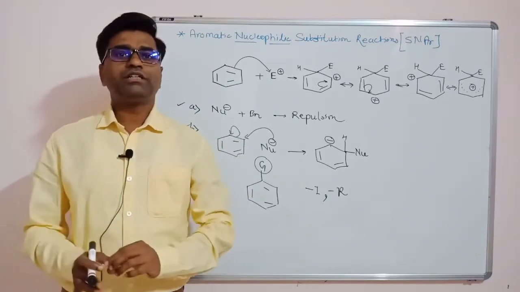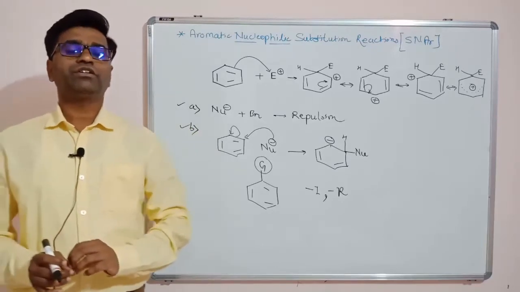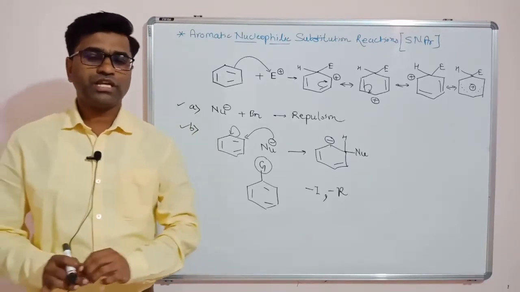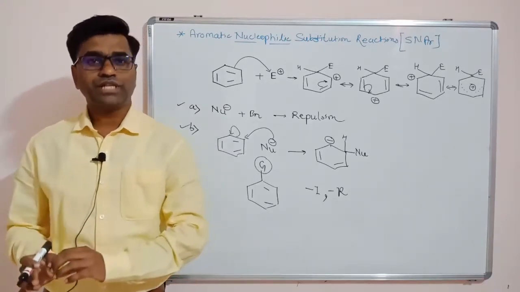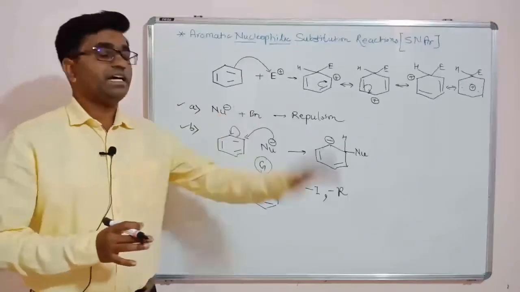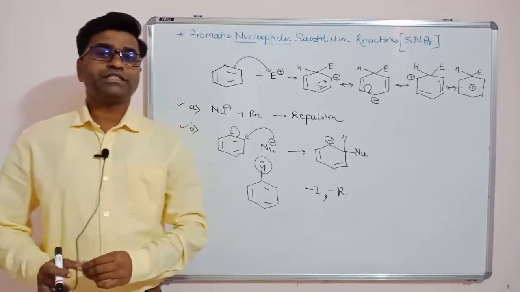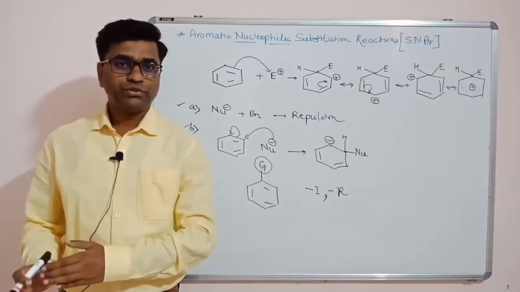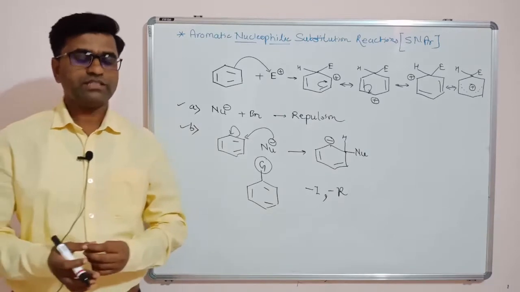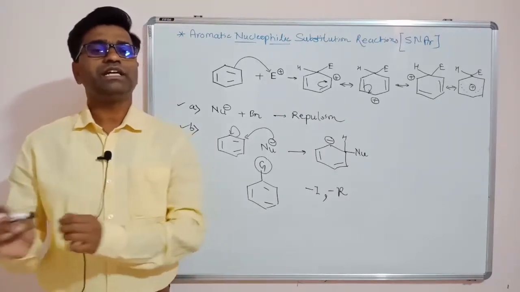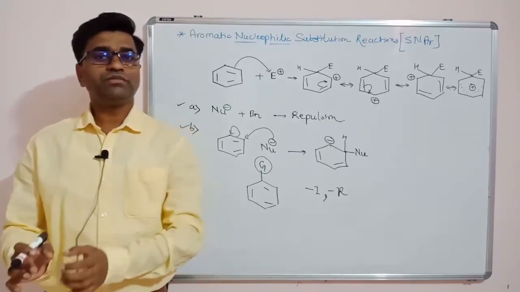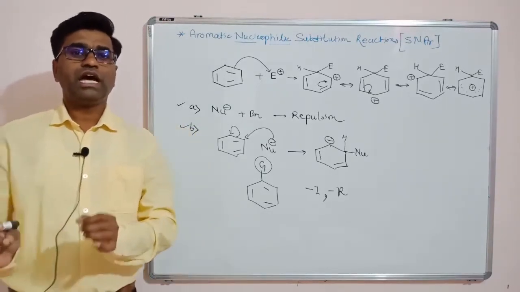Same as we learned in aliphatic nucleophilic substitution reactions, these substitution reactions are mainly classified into two classes, SN1 reactions and SN2 reactions. So the same classification applies here. SNAr reactions are also of two types. The first one is SN2Ar, that is bimolecular nucleophilic substitution on aromatic rings, and the second one is SN1Ar, that is unimolecular nucleophilic substitution on aromatic rings.